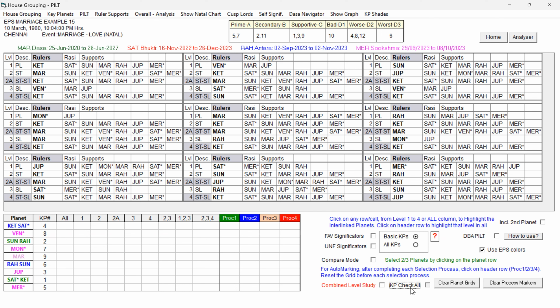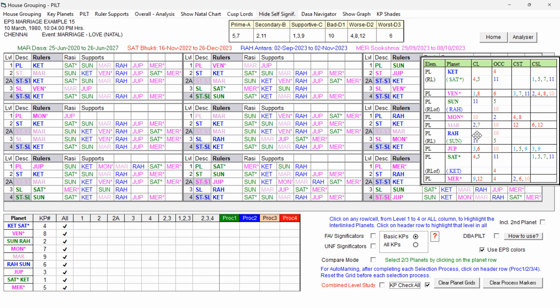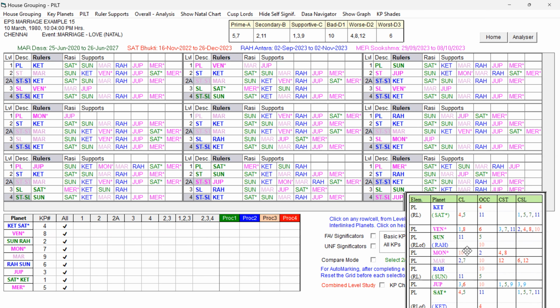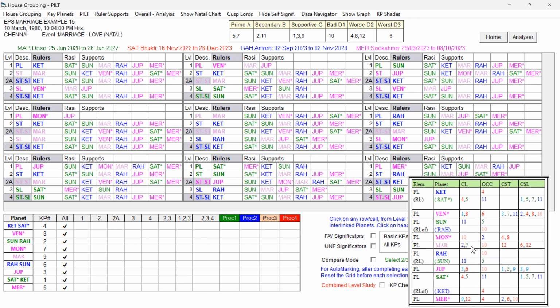I will check KP check all, and let me keep open the self-significators tables also, because it is always advisable to keep the self-significators table open when we are studying the PILT table, because then only we can find the self-signification, and with the help of that only we can differentiate the planets which are having similar shades. For example, you can see Ketu has got blue and Rahu has got blue.